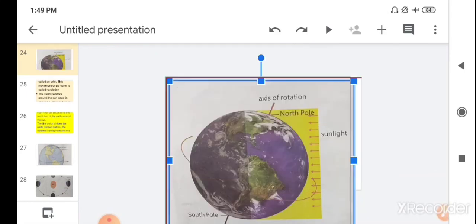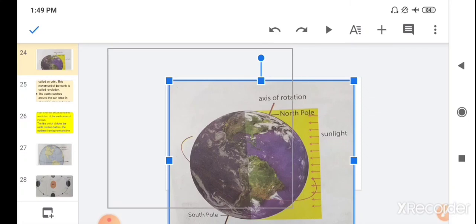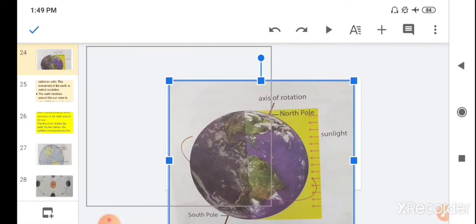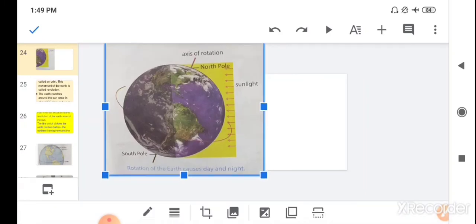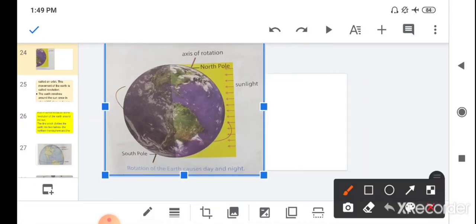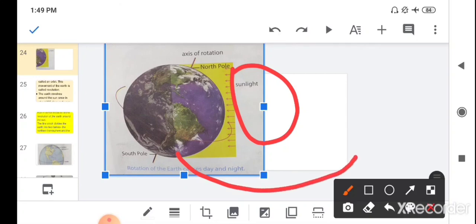Then children, after a few months, when earth moves to the other side of the sun, suppose this is the sun, then the south pole is tilted towards the sun.